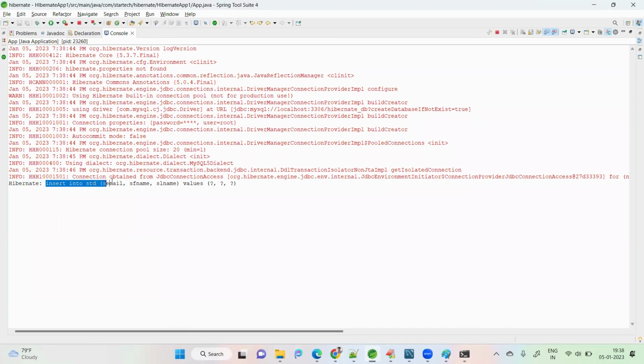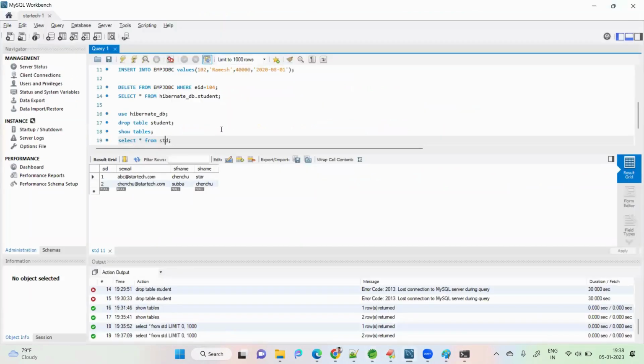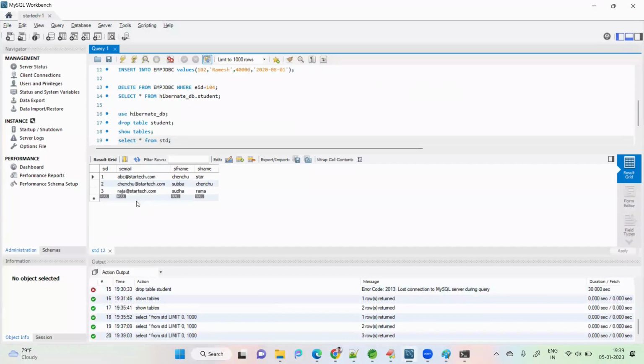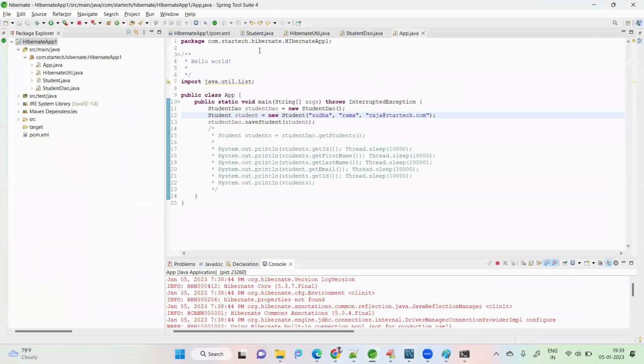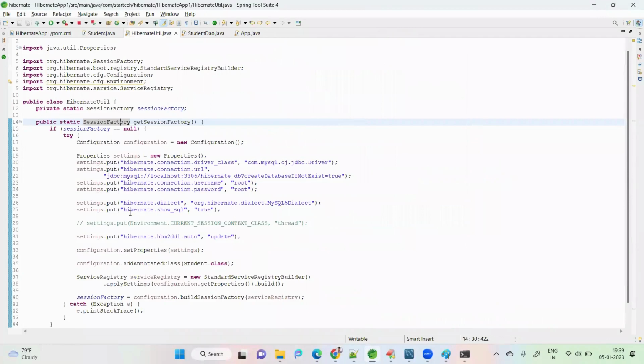Insert into student, mail ID, first name, last name. These are positional parameters, which will be replaced at runtime. Now see whether the output came, whether this was saved and inserted. These are a few properties I showed. The first important one is dialect. What is the dialect's purpose?